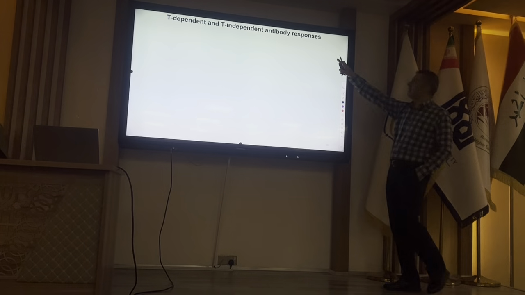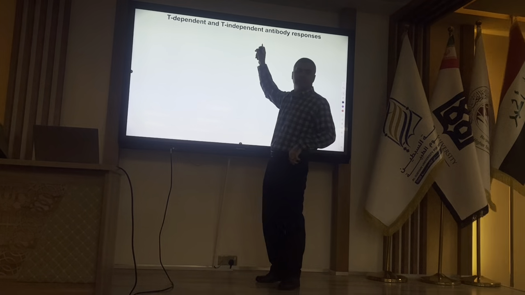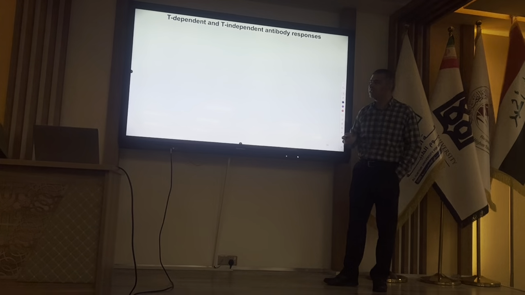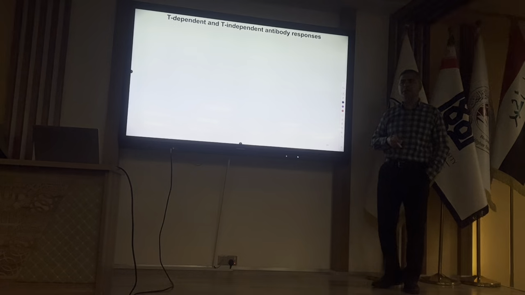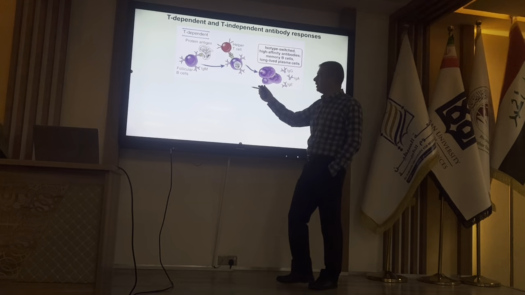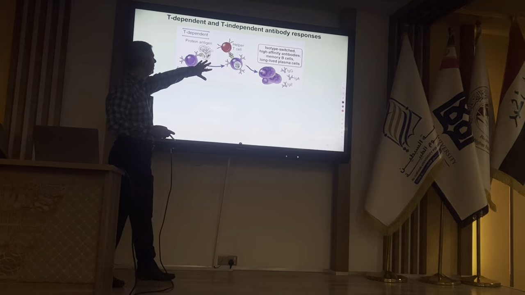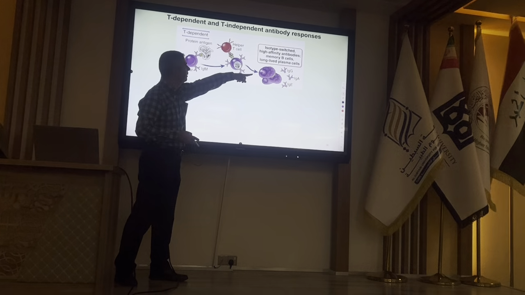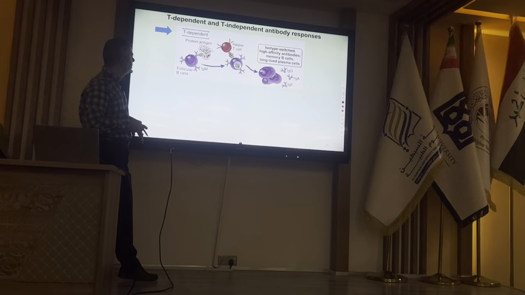That's why I told you we have two types of antigens, T dependent and T independent. T dependent antigens are protein antigens and T independent are non-protein: carbohydrate, nucleic acid, and lipid. Here is a protein antigen and IgM. This is a naive B cell after recognition and receiving help from T cell. We will have class switching and the rest of the phenomena, and affinity maturation.